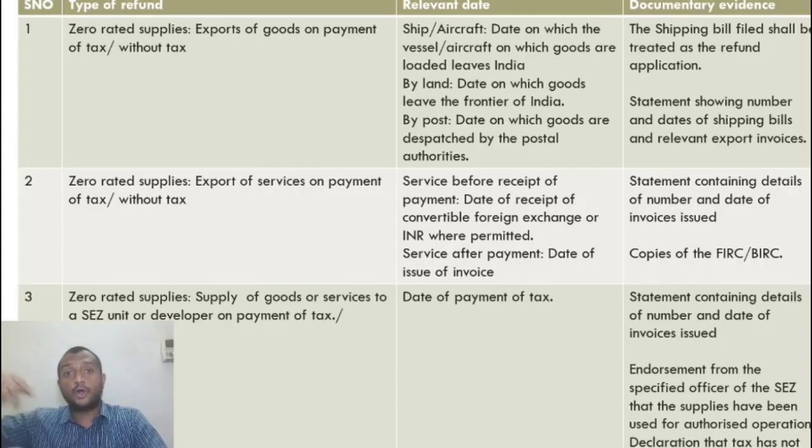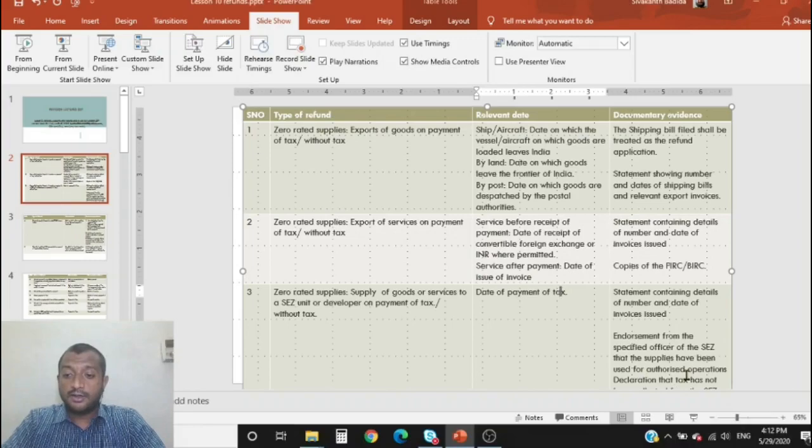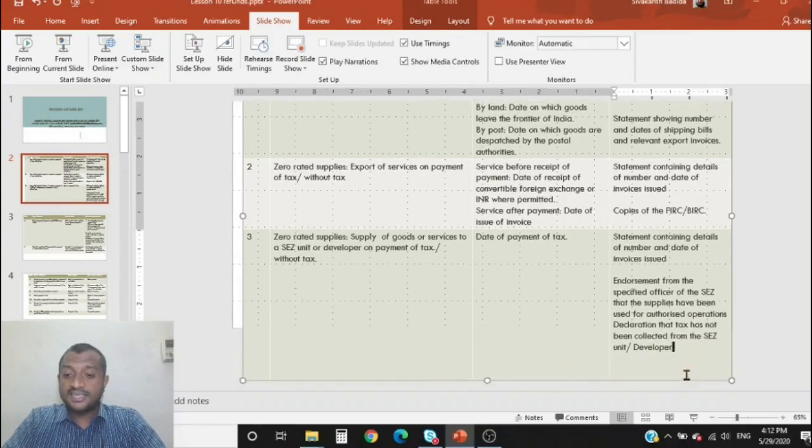Understand? So I need an endorsement from the specified officer of the special economic zone saying that the goods being purchased by the SEZ unit or services being availed by the SEZ unit have to be used for authorized operations. Otherwise, I cannot make a refund application. So this is one additional attachment: endorsement from the specified officer that supplies have been used for authorized operations, and a declaration that tax has not been collected from the SEZ unit or developer.